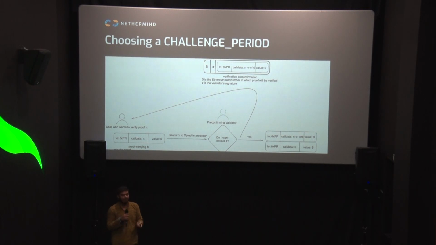That is still better compared to optimistic rollups, which is 7 days, or ZK rollups, where the finality currently is 6 to 12 hours. We can get the finality of ZK rollups from 6 or 12 hours down to 12 minutes, which is quite a nice step change.